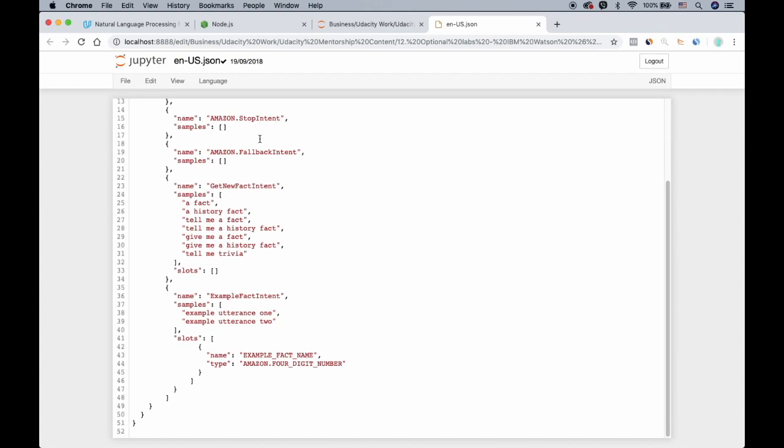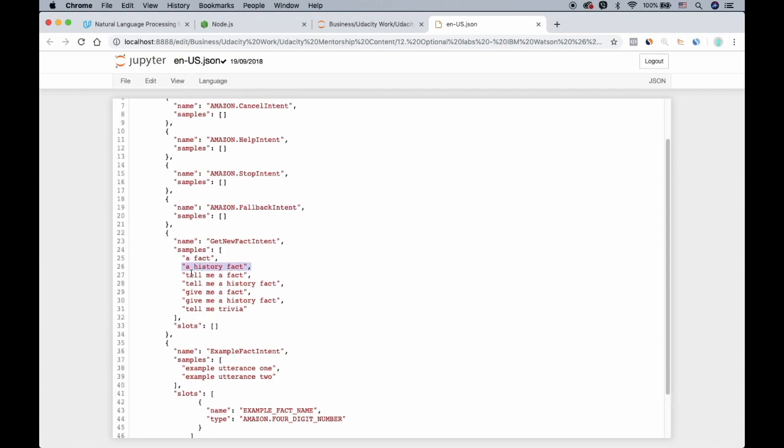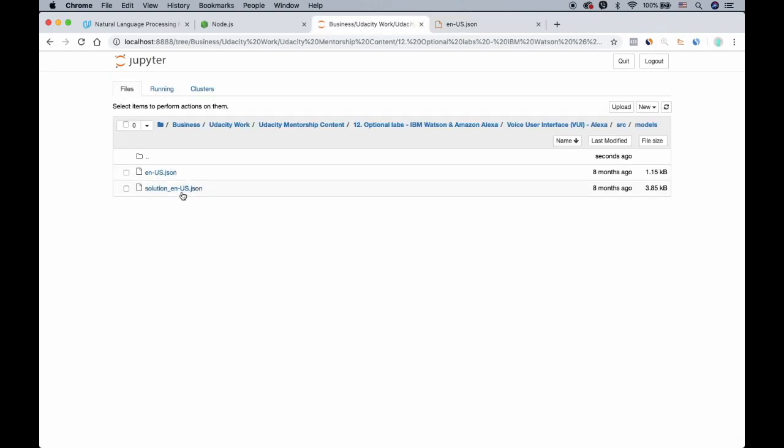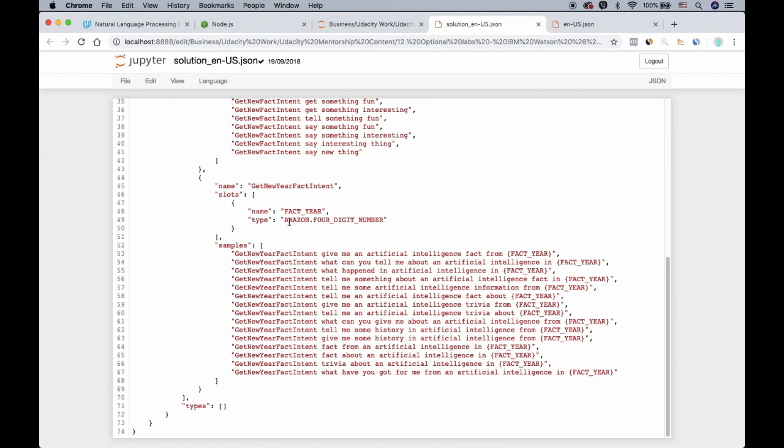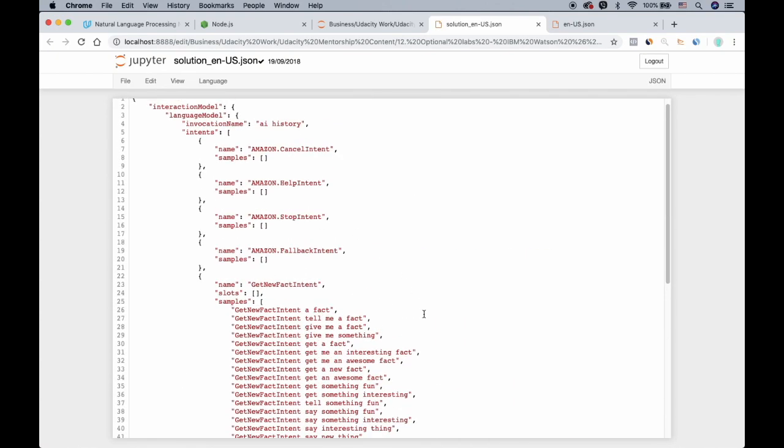What it tells in here is the things that you can say to Alexa. For example, you can say fact and it will give you a fact. If you tell it like a history fact, again, it will tell you a history fact. So in here, you can go on and add 15, and there is already a solution for this. So just for the sake of time, we will just copy paste this.